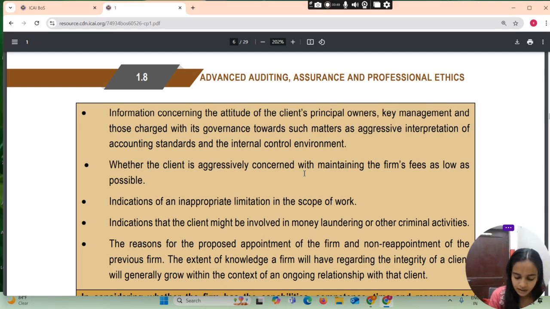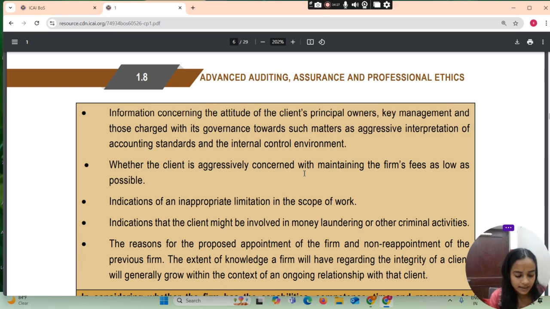Competence including capability, time and resource to perform the engagement, and compliance with ethical requirements. With regard to the integrity of a client, matters that the firm considers include, for example, the identity and business reputation of the client, principals, owners, key management, related parties, and those charged with its governance. The nature of the client's operations, including its business practices, and information concerning the attitude of the client, principals, owners, key management, and those charged with its governance towards such matters as aggressive interpretation of accounting standards and the internal control environment.